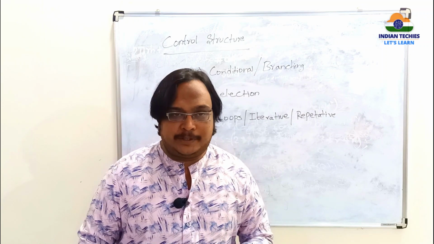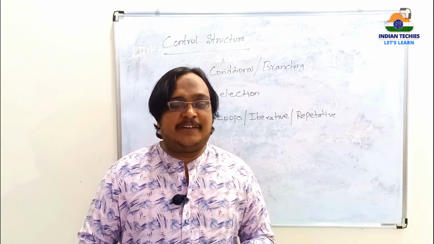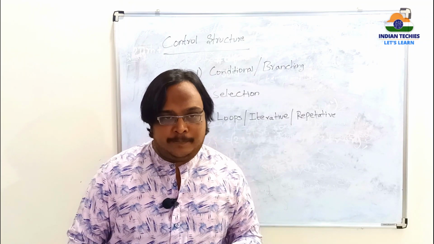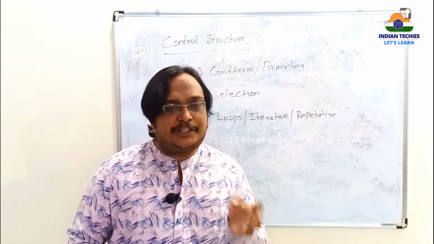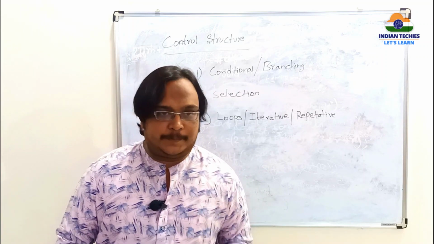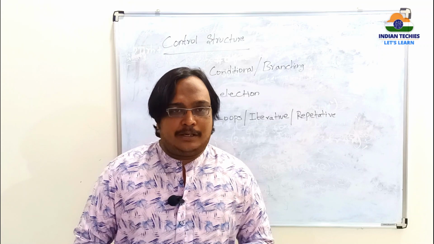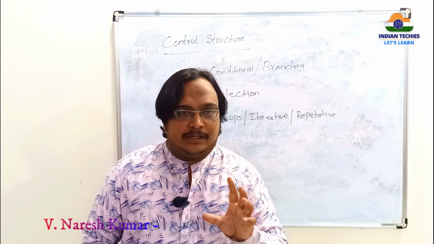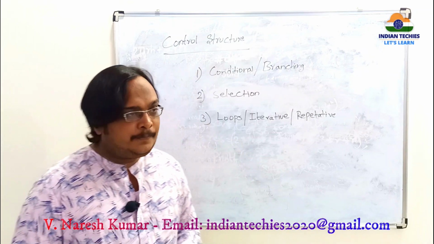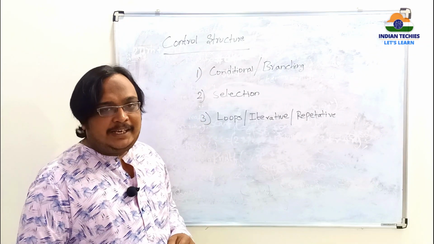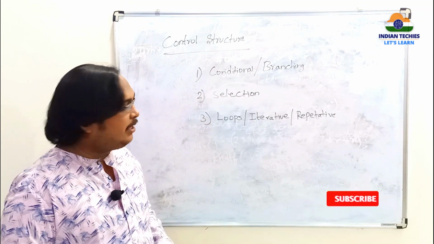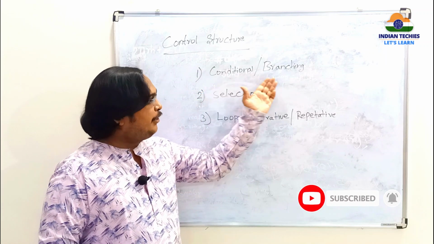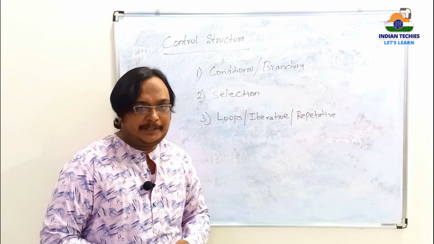That is sequential statements. But sometimes there will be a requirement where we need to write all the lines in the program, but which should be executed and which should be skipped depends upon the logic. That means the user has to control the program flow, right? Those are called control statements. Here we see the control statements are categorized into three types. First one is conditional statements, or you can also call them branching statements.